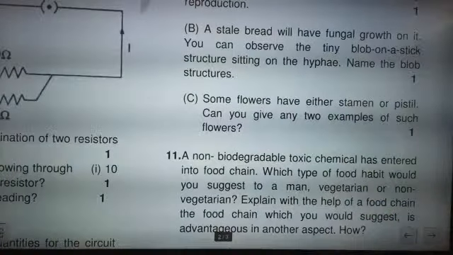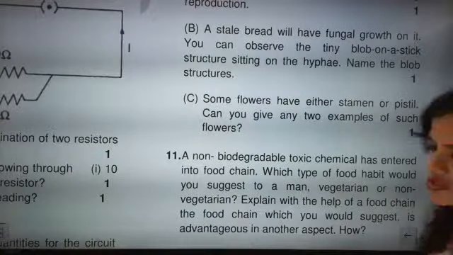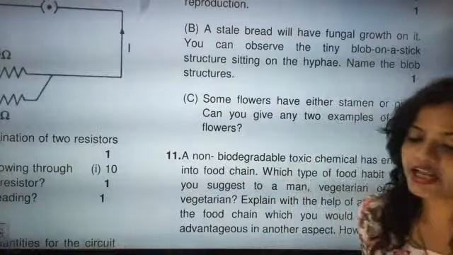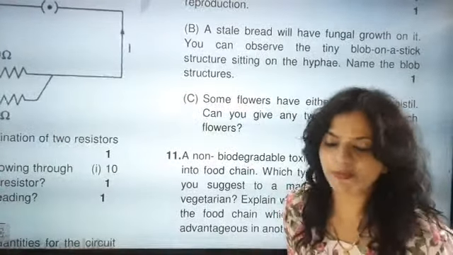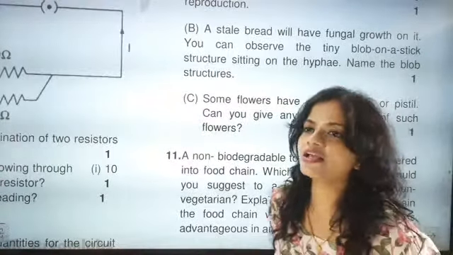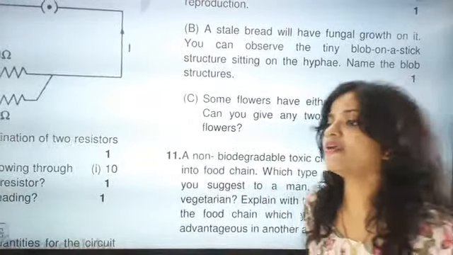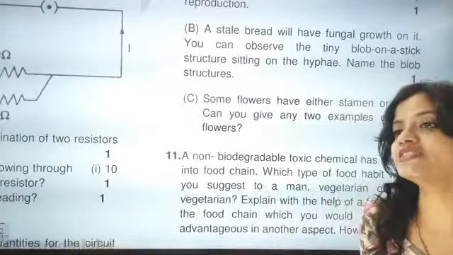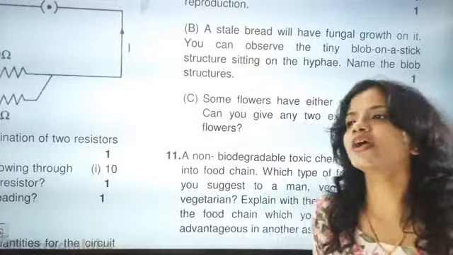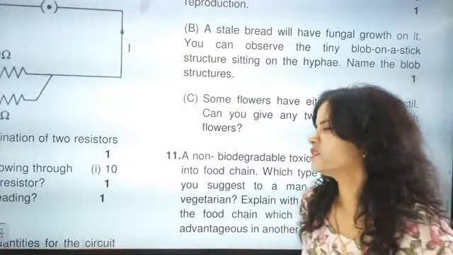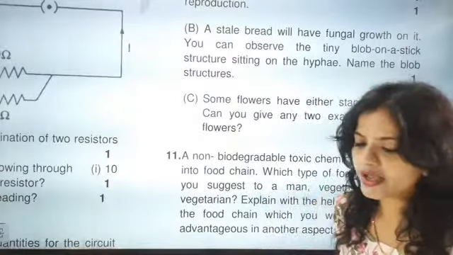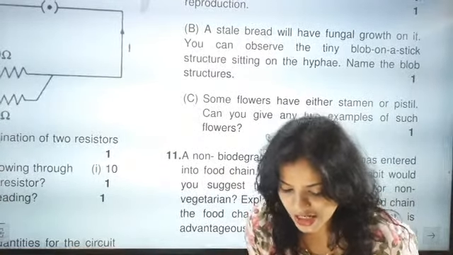Some flowers have either stamen or pistil. Can you give any two examples of such flowers? Just take the name of the plant, it will be enough. Papaya and watermelon. Absolutely correct. Papaya and watermelon are called unisexual flowers. And for a bisexual flower, what is the name of that flower? Any name of a flower which is bisexual.